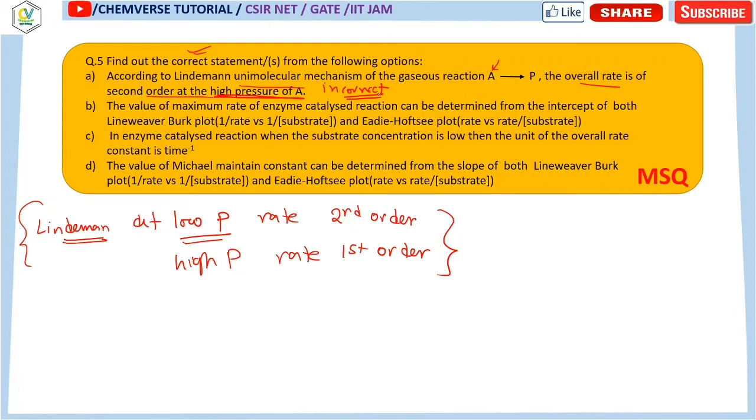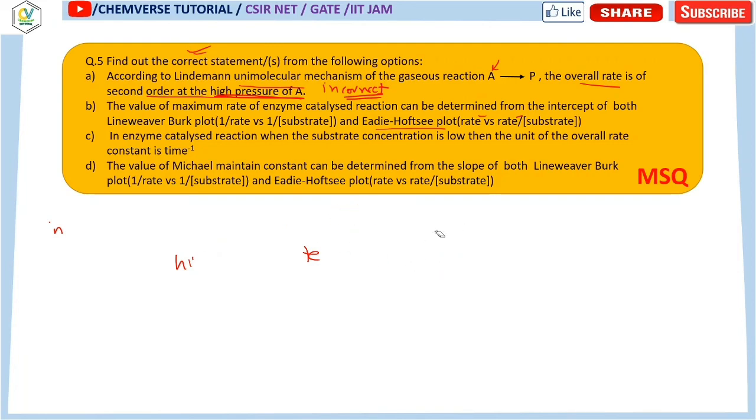Now the second point is that the value of the maximum rate of an enzyme-catalyzed reaction can be determined from the intercept of both the Lineweaver-Burk plot and the Eadie-Hofstee plot. The Eadie-Hofstee plot is r versus r by substrate concentration. So let's take a look at how these two plots will look.